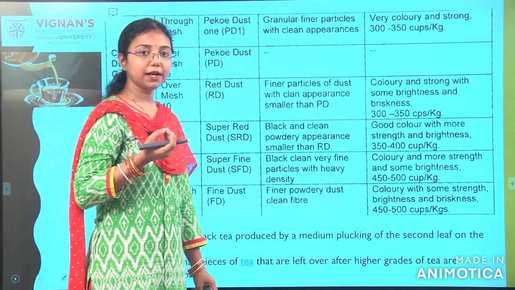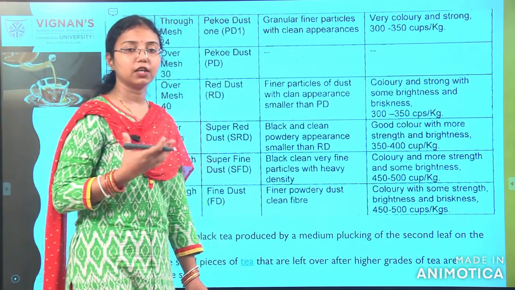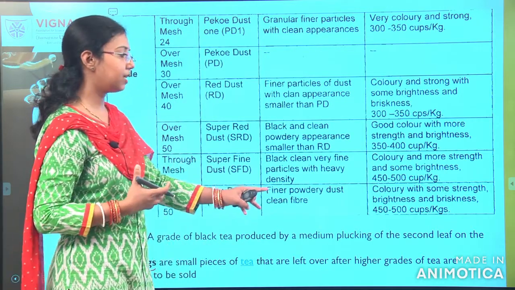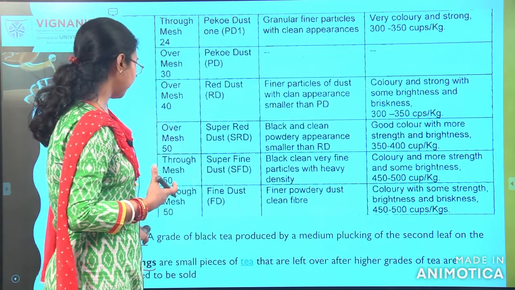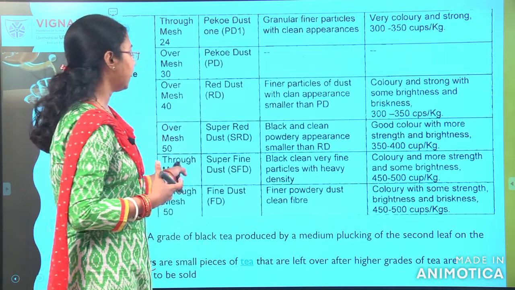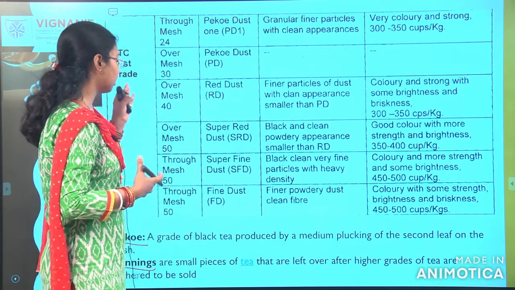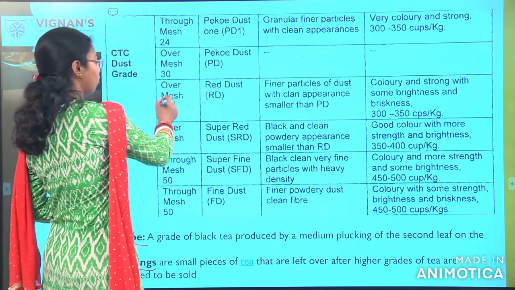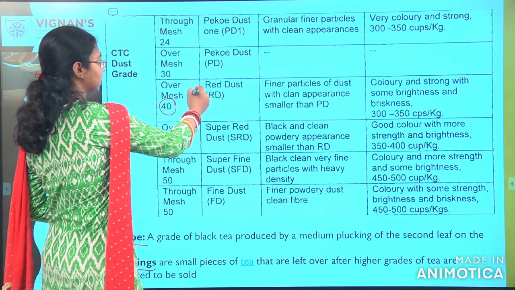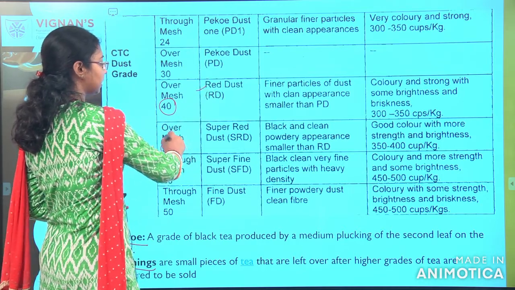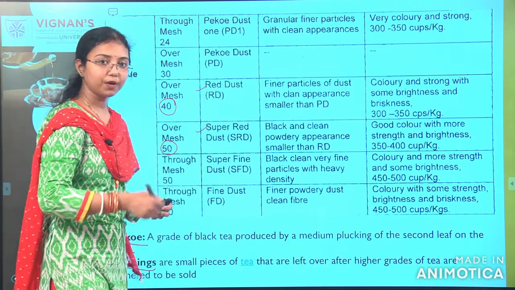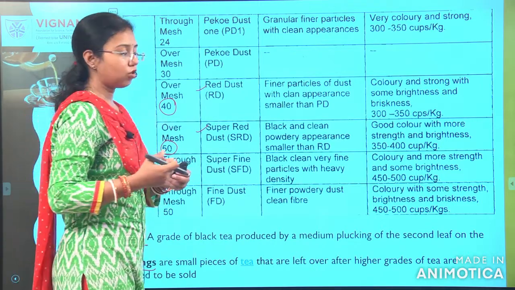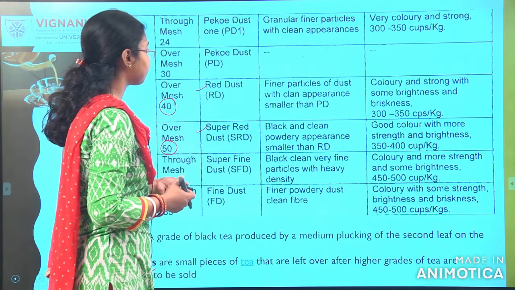So, the dust particles produced after the high-grade tea are known as fannings, and the second leaf of the tea is known as pekoe. Besides this, there are several other grades depending on the mesh size I mentioned. If it passes through a 40 mesh size, it is known as red dust. If it is 50, that is super red dust, super fine red dust. It will depend on the size or the mesh size.